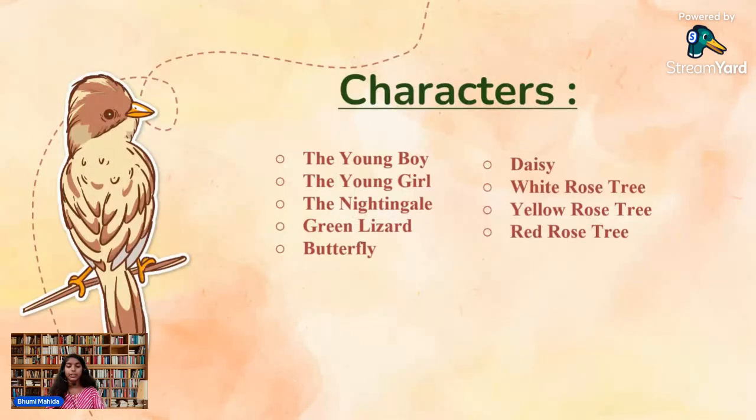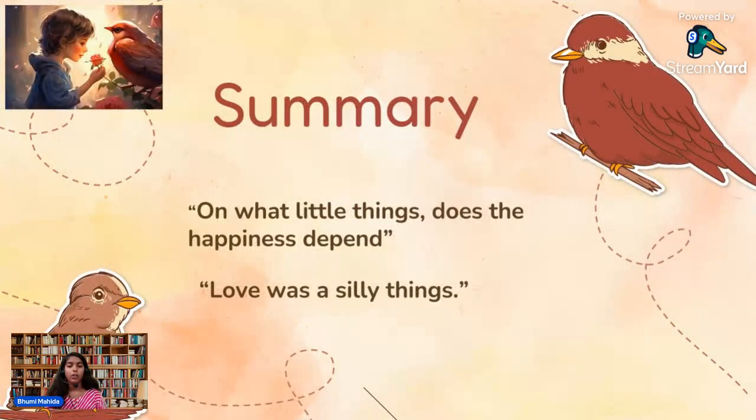These are the characters: the young boy, the young girl, the nightingale, the green lizard, the butterfly, the daisy, the white rose tree, the yellow rose tree, and the red rose tree. Moving further, the summary. The summary basically starts with the young boy and the young girl. The young girl was the daughter of a professor. The young boy wanted to dance with her at the function or party, and she put the condition that if you bring me a red rose, then I will dance with you.